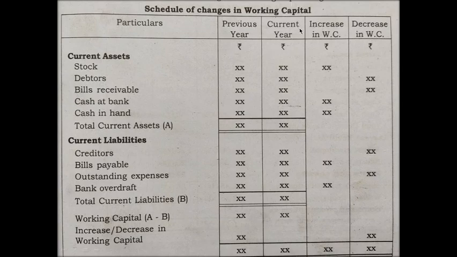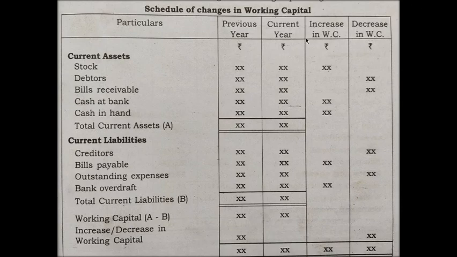Why I keep explaining this concept is that the position of the years is very important. The beginning year, or the first year that comes in the question, has to be given in the previous year column, and the following year has to be given in the current year column. If there is any shift or change in the years column, your entire question is long gone. You will not get any marks, because this is the first step in the preparation of the fund flow statement. If you commit a mistake here, the entire answer is a total loss.